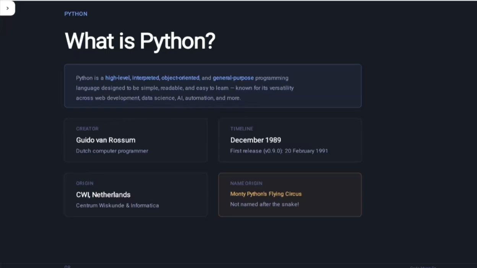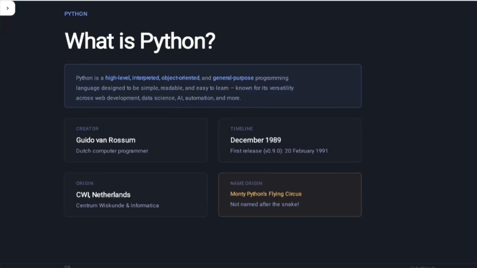First release means when its first version was released: 20 February 1991. When was the first version of Python created? In 1991. What is the date? 20 February 1991.